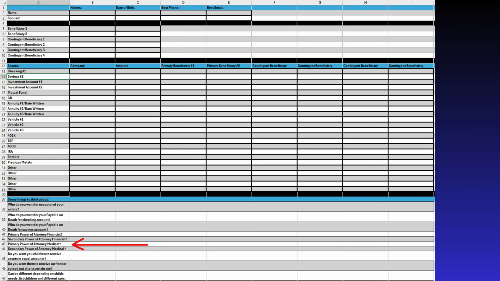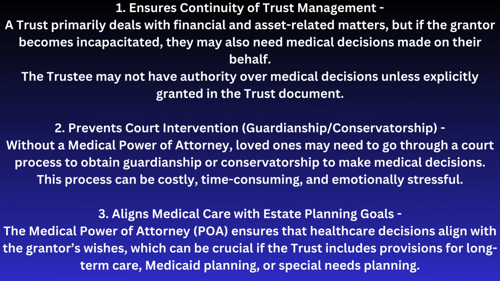A primary power of attorney, medical, is crucial in the context of a trust because it ensures that someone can make healthcare decisions on behalf of the trust grantor, the person who created the trust, if they become incapacitated. Here's why it matters. 1. Ensures continuity of trust management. A trust primarily deals with financial and asset-related matters, but if the grantor becomes incapacitated, they may also need medical decisions made on their behalf. The trustee may not have authority over medical decisions unless explicitly granted in the trust document.